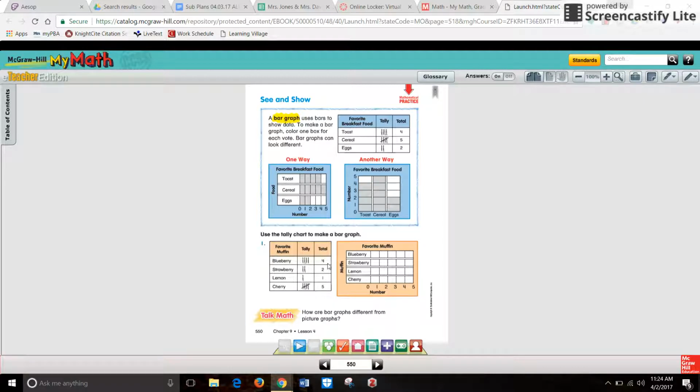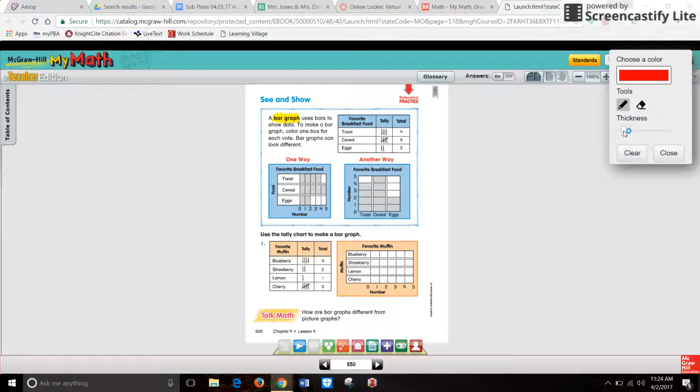How many people like blueberry muffins? 4. Four people like blueberry muffins. Ooh, too thick. I'm going to go down just a little bit. There we go. How many people like strawberry muffins? Only 2. How many people like lemon muffins? Only 1. And how many people like cherry muffins? Looks like 5. I've never even heard of a cherry muffin.